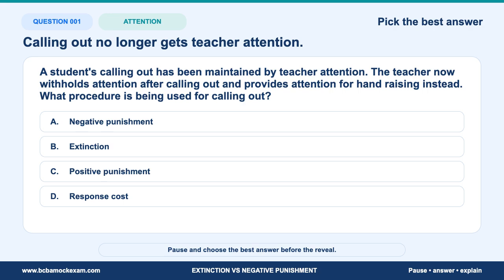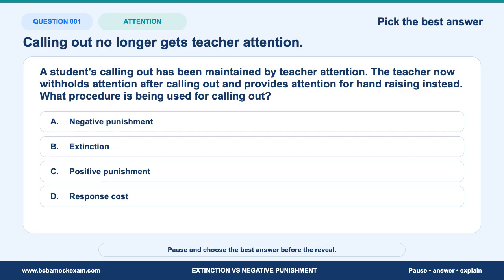A student's calling out has been maintained by teacher attention. The teacher now withholds attention after calling out and provides attention for hand raising instead. What procedure is being used for calling out? Name the maintaining consequence before you name the procedure. Which detail in the stem controls the answer?